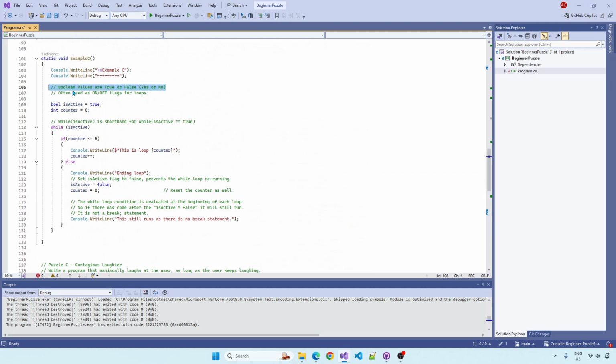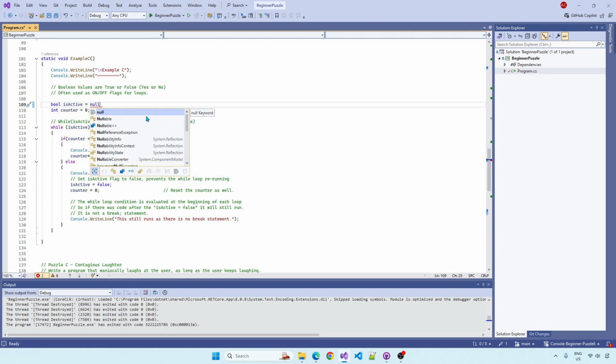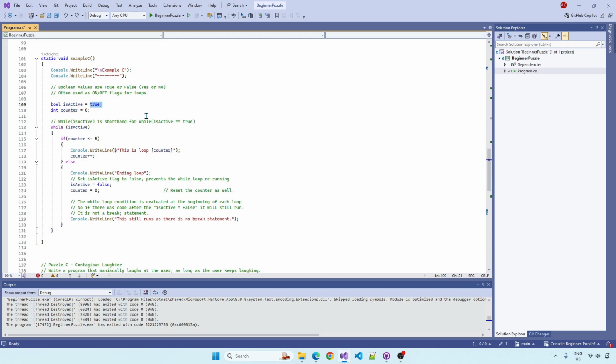Okay, Boolean values. We're touching on Boolean values now, so we're just going to start throwing them in there. Boolean values start with bool, and they are either true or false. They cannot be anything else. They can't be null. They can't be zero. But you can convert a 0 and a 1 into a bool, obviously, because 0's false and 1's true. But I'll leave that for later. So put it back to true.